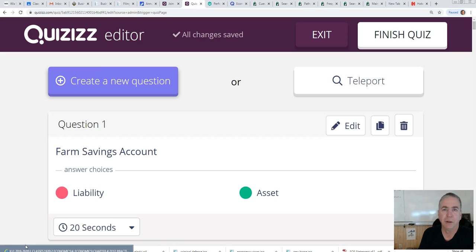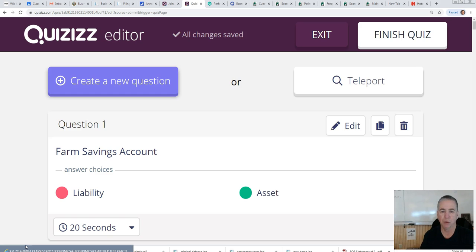Let's take a look at a new quizzes set, something called account classification. And so there's some terms that we need to learn in order to be able to do business, any type of business, whether it's ag business or industrial business or banking, whatever it happens to be. So what we're going to do here is learn some new words such as asset, liability, equity, owner's equity, capital, expenses, so on and so forth.